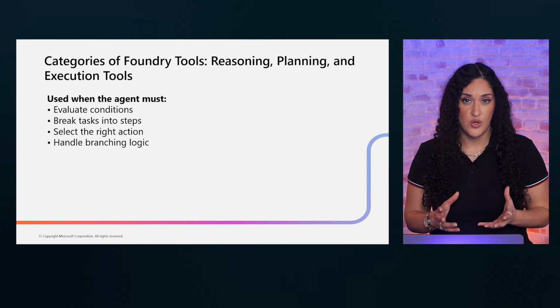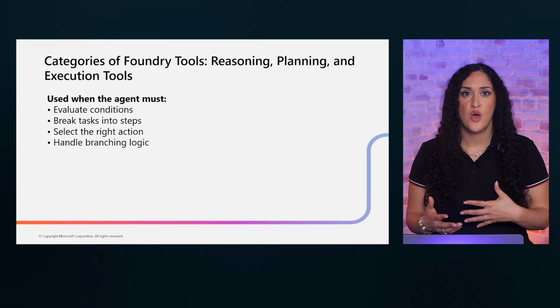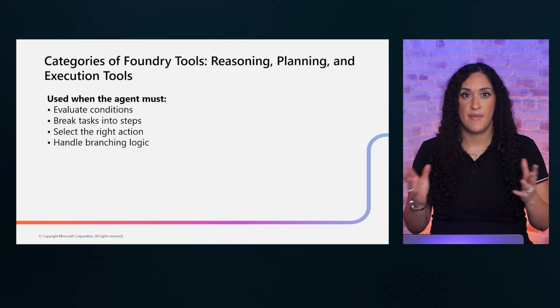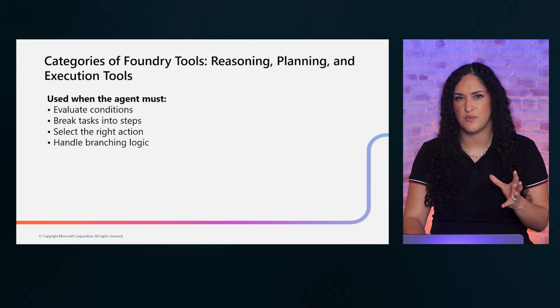They are especially important for autonomous agents that need to figure out the next best step without human guidance. Pair them with strong safety rules to ensure the reasoning stays within acceptable boundaries.